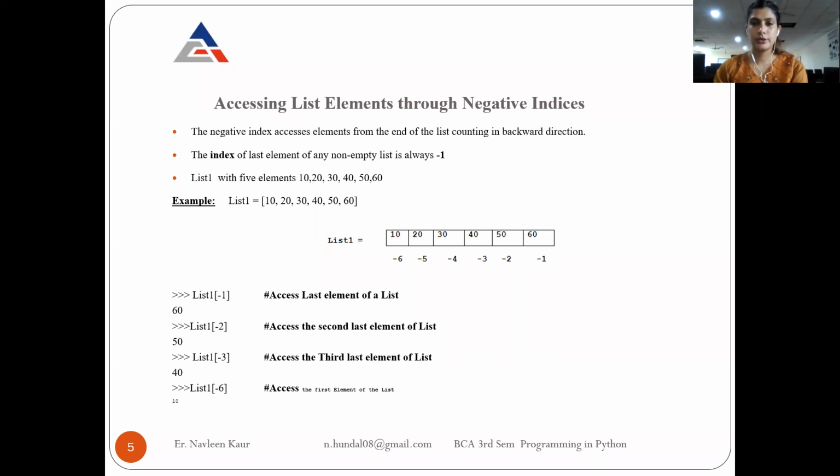So like we were dealing with the negative indices in the string case, same will be applicable to your list also, right? So the negative index accesses the elements from the end of the list, like the string counting from the backward direction. Okay, so the index of the last element of any non-empty list. Non-empty means the list should not be empty. The index of last element is always -1. So this is the same with the string also.